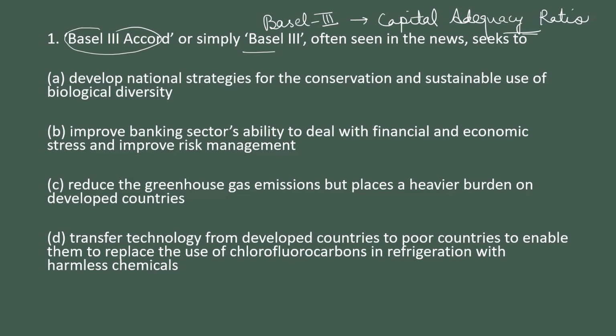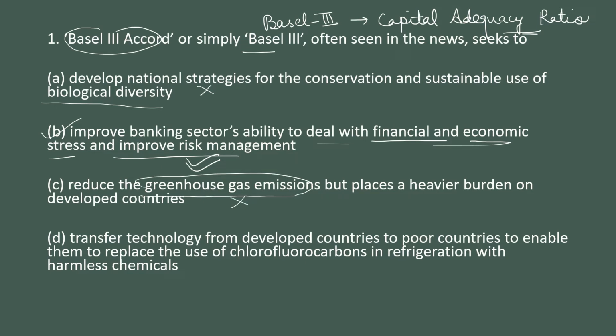First option is develop national strategies for the conservation and sustainable use of the biological diversity. It is not related to the biological diversity. Next is improve banking sector's ability to deal with financial and economic stress and improve risk management. Obviously, this was signed to deal with the risk management. This option is correct. We can see other options also: to reduce the greenhouse gas emissions, so it is not related to greenhouse gas emissions. Next is transfer technology from the developed countries to the poor countries to enable them to replace the chlorofluorocarbons in refrigeration. It is not related to this also. So B option is correct.